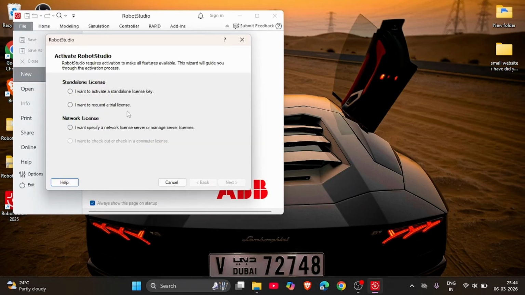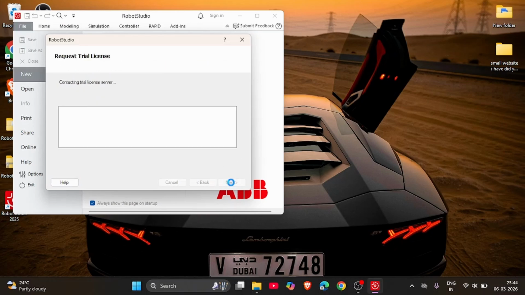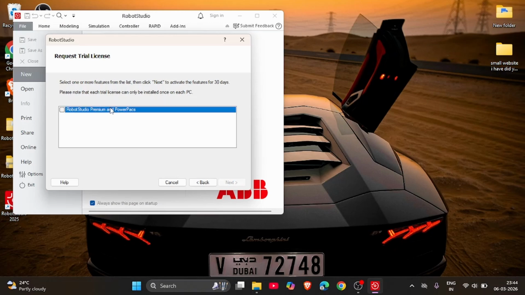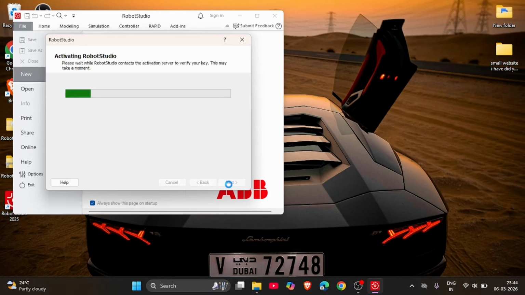You'll be getting this dialog box. So just click on I want to request a trial license. Click on next. Click on RobotStudio Premium and Power Packs. So click on next.